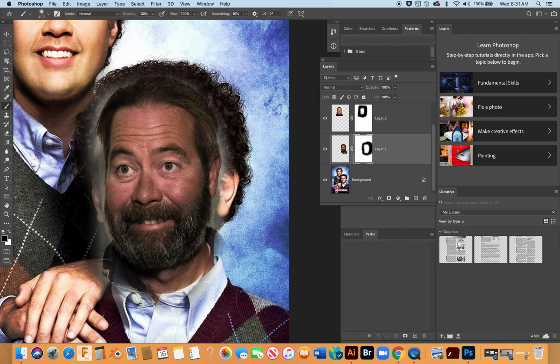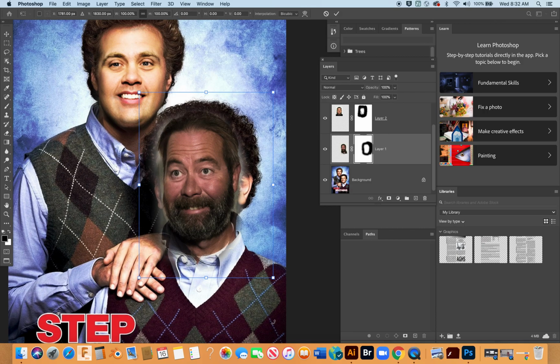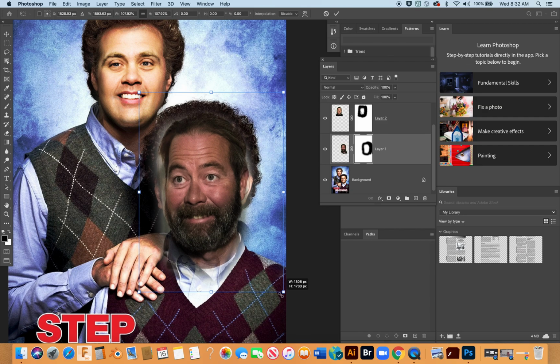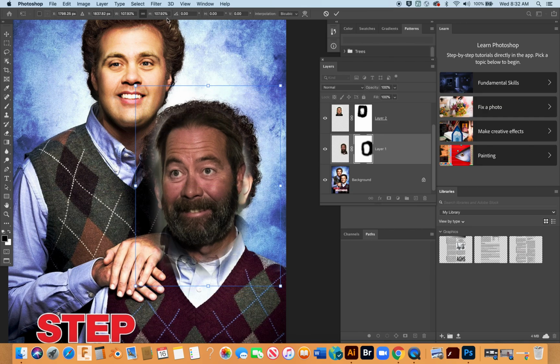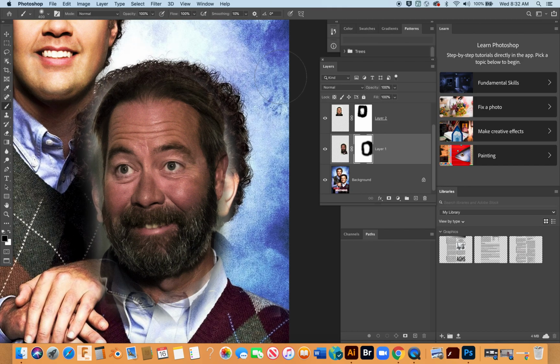Okay, that looks pretty good overall. Now I'm thinking, looking at this, now that I start to compare Bill to this guy's ears, I still feel that maybe Bill's a little bit too small. So I'm going to go back into that Free Transform tool, and I'm going to make him a little bit bigger. Let's bring that opacity back down. Okay, I think that looks better. Bring that opacity back up. And now let's go back and continue our masking.